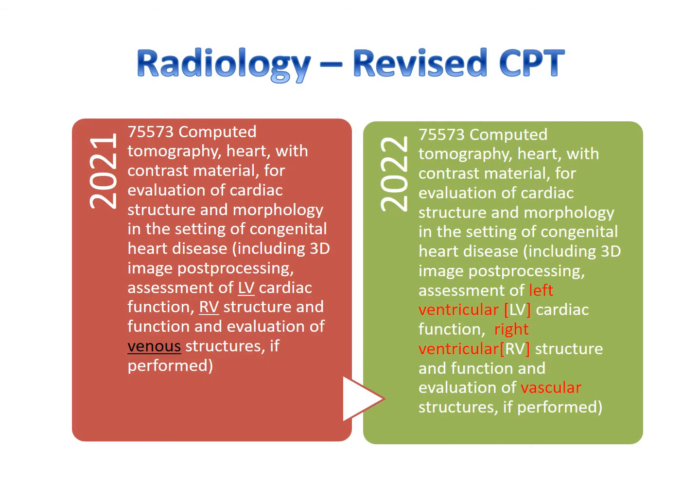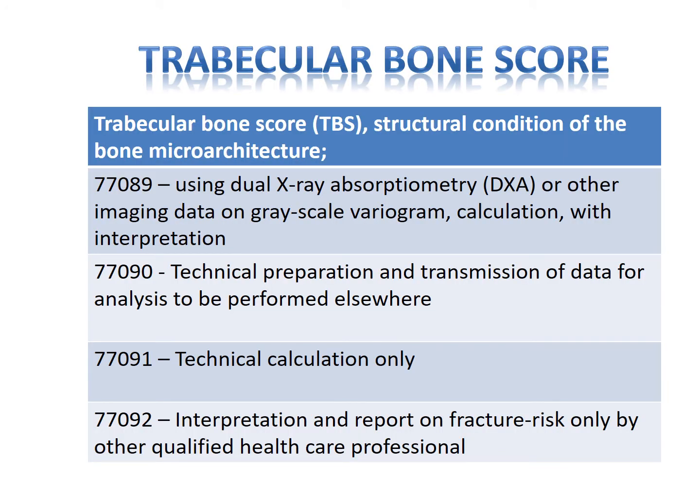Only one CPT was revised in this section, that is 75573, CT of heart with contrast. Changing of left ventricular and right ventricular is not a major change, but coming to venous to vascular, it provides clarity that the examination includes vascular evaluation of the vessels around the heart if performed. It is a specific code that will be reported for patients with congenital heart disease. Now let's see the new codes.